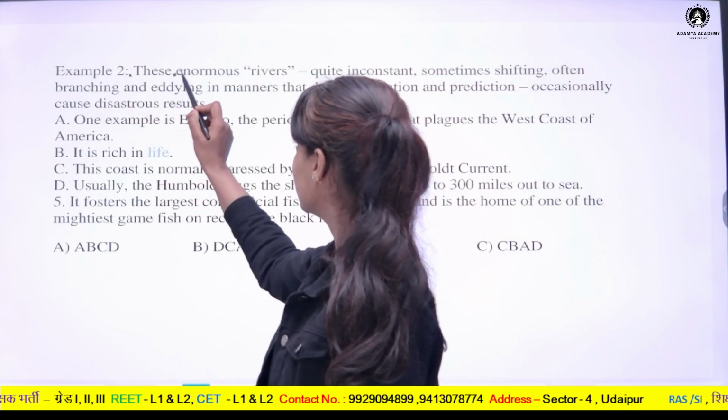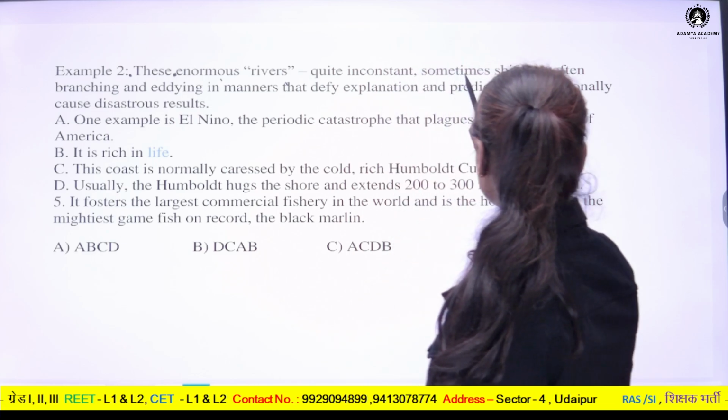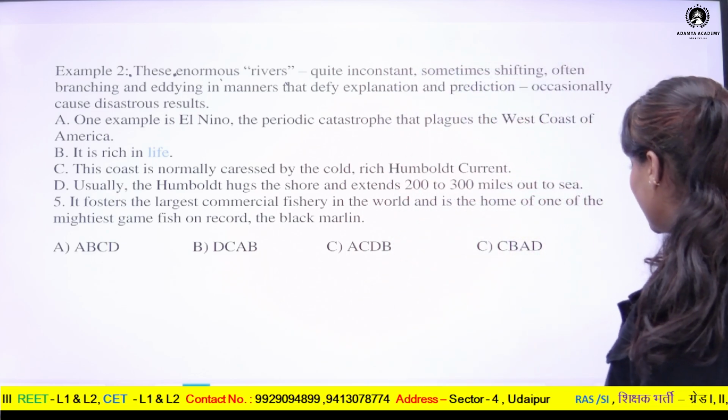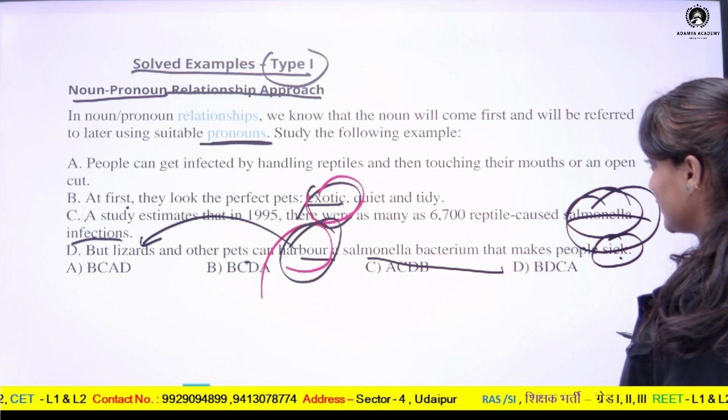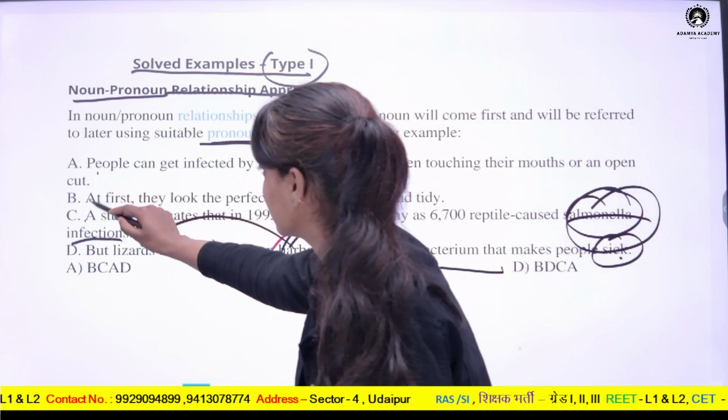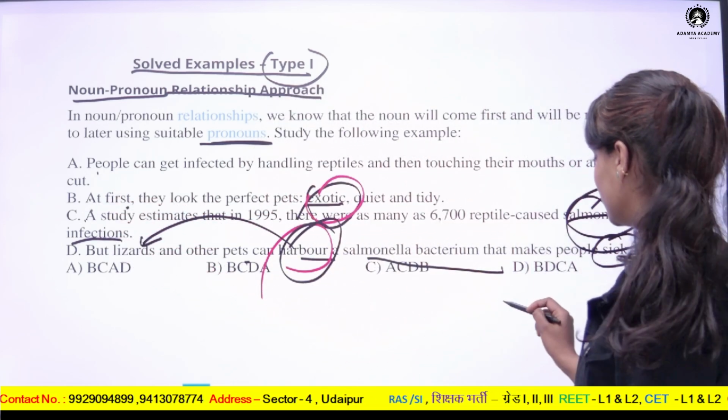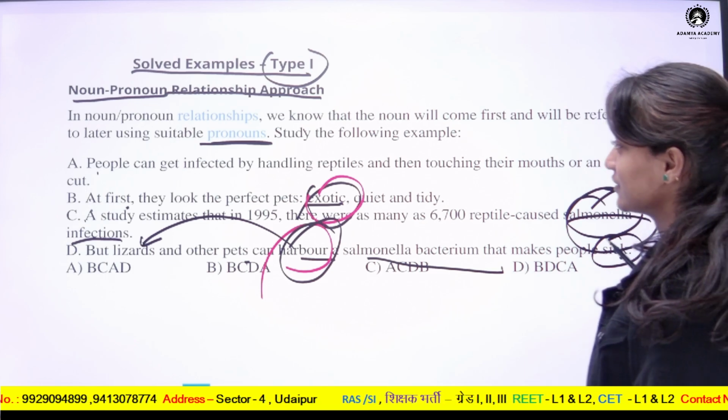Example 2. These enormous rivers quite inconsistent, sometimes shift or not. First we have to arrange these 4 sentences, as we have discussed, and these are the 4 options. So try arranging the sentences first by yourself.